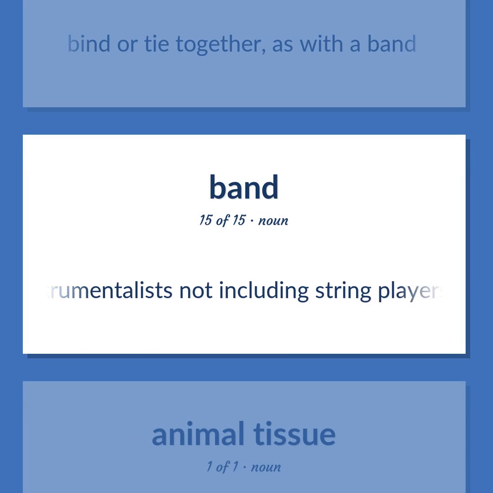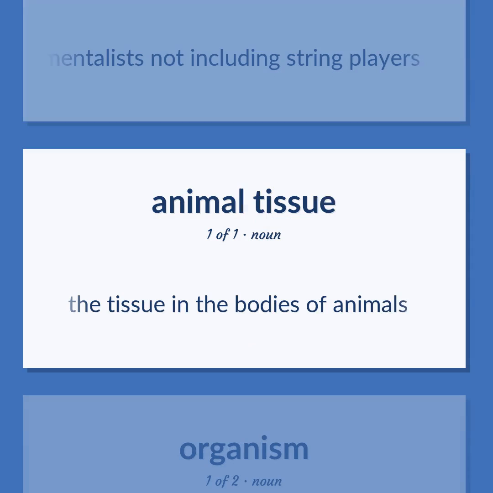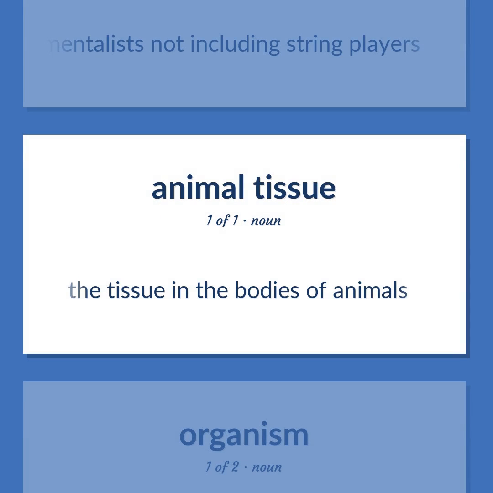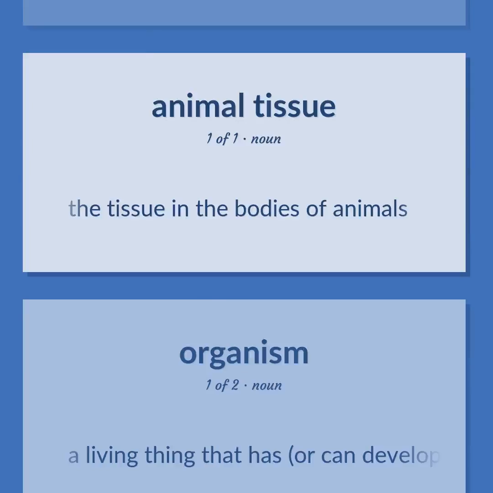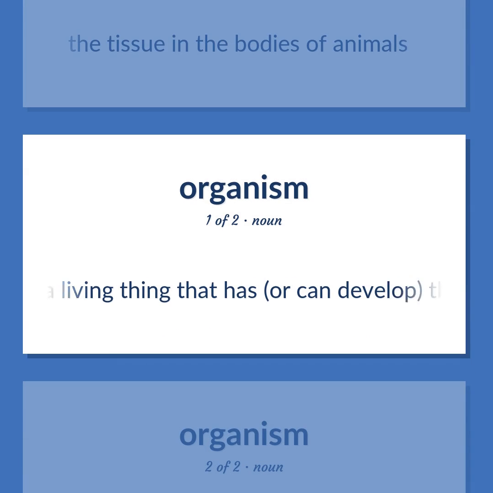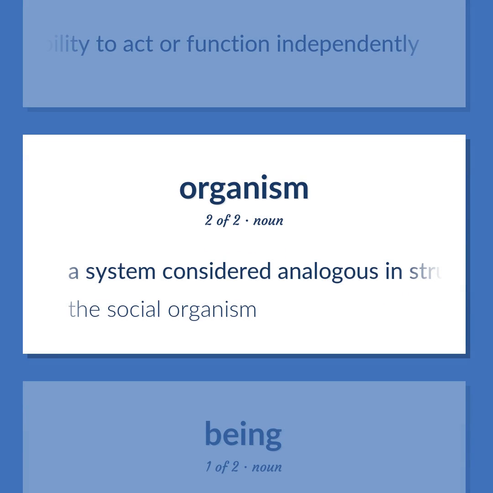Instrumentalists not including string players. The tissue in the bodies of animals. A living thing that has, or can develop, the ability to act or function independently. A system considered analogous in structure or function to a living body. The social organism.